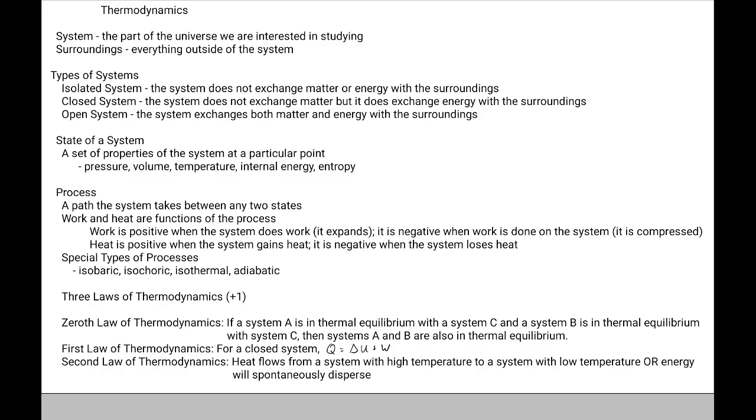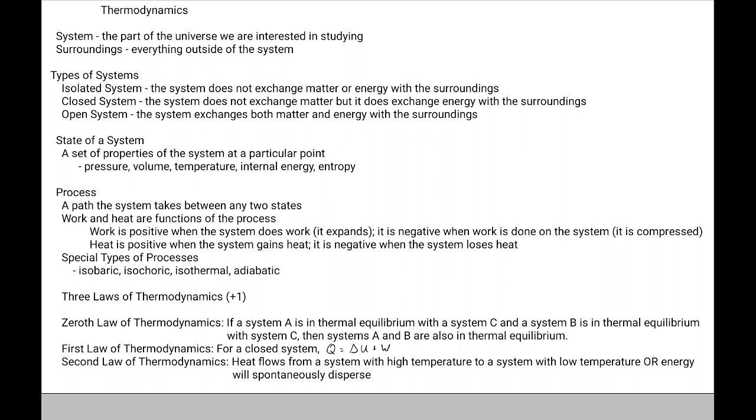The second law of thermodynamics has two different ways of looking at it. One of them says that heat flows from a system with high temperature to a system with low temperature. So we know that that's the case. If we want heat to go from low temperature to high temperature, we actually have to do work on the system to make that happen. But spontaneously, heat will always flow from a system with high temperature to a system with low temperature.